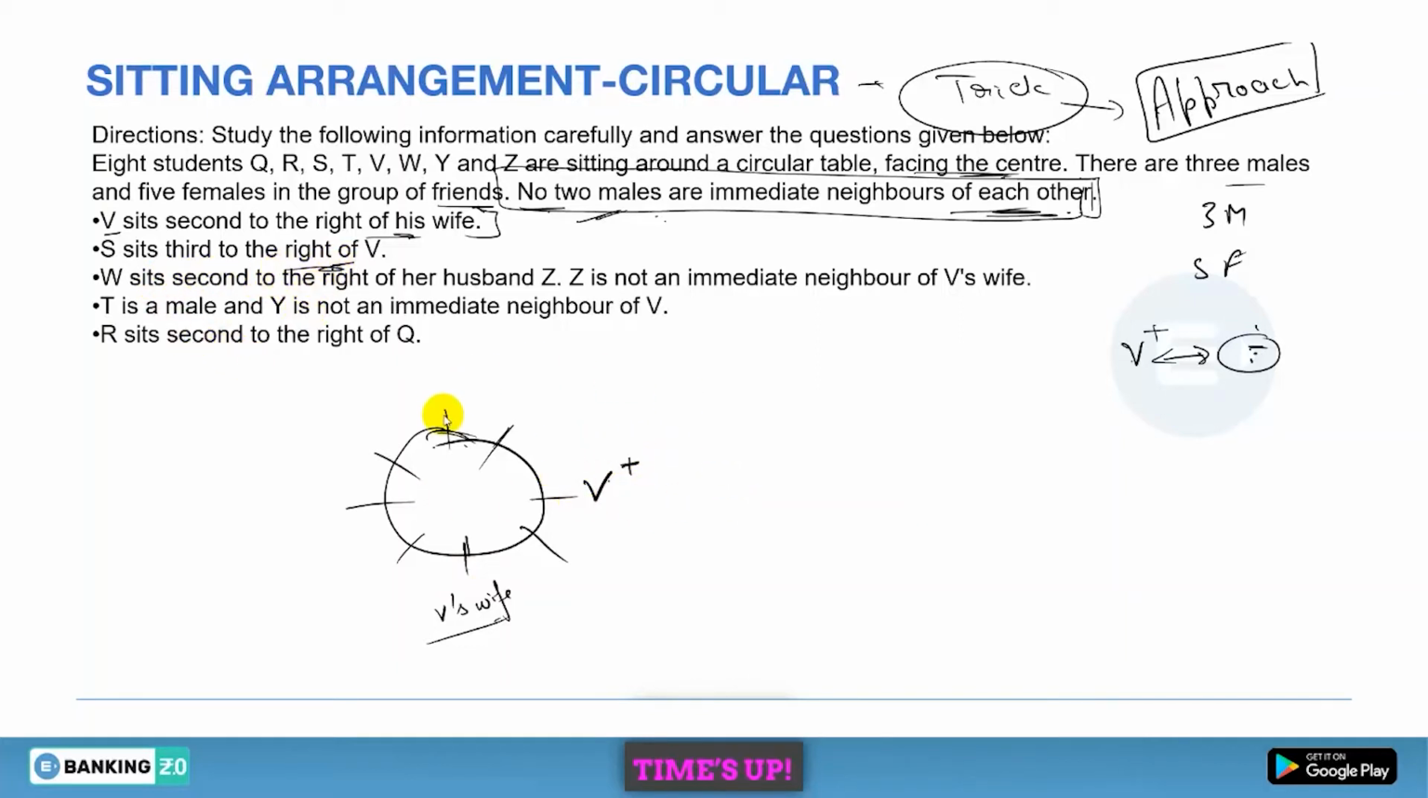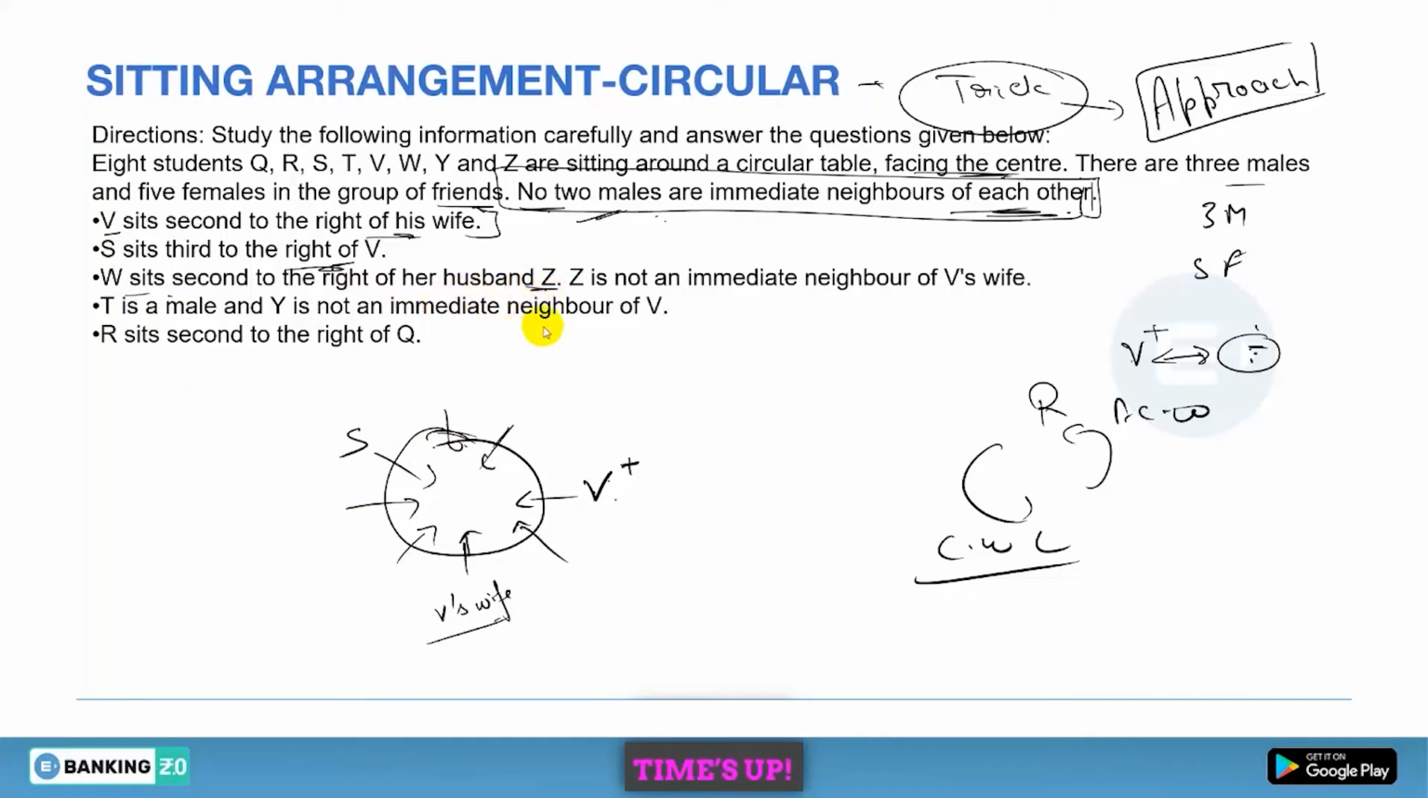Now S sits third to the right of V. If V is here and all are facing inside, then right will be in the anti-clockwise direction and left will be in the clockwise direction. Just keep this thing in mind. So if V is here, right is the anti-clockwise direction, so 1, 2, 3, there you have S. Is it clear? Done.